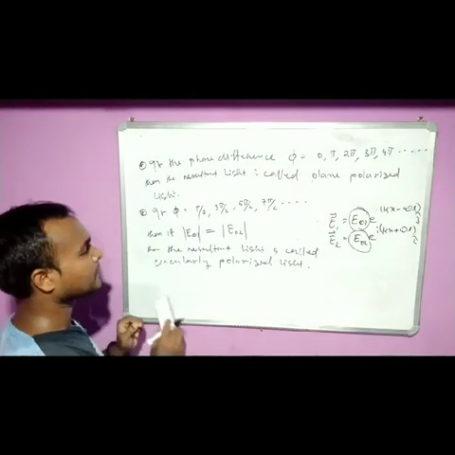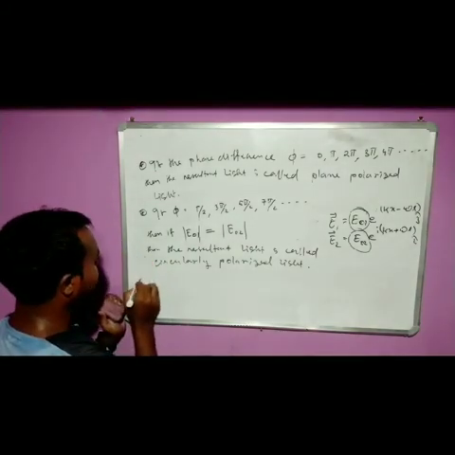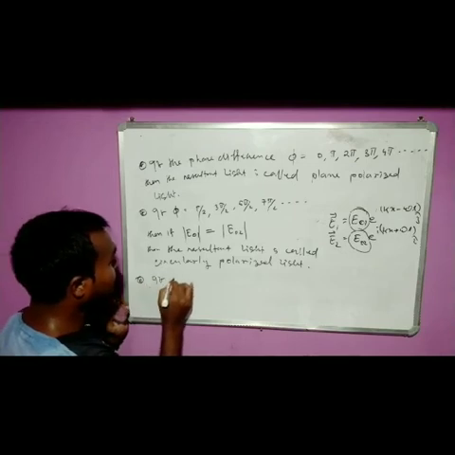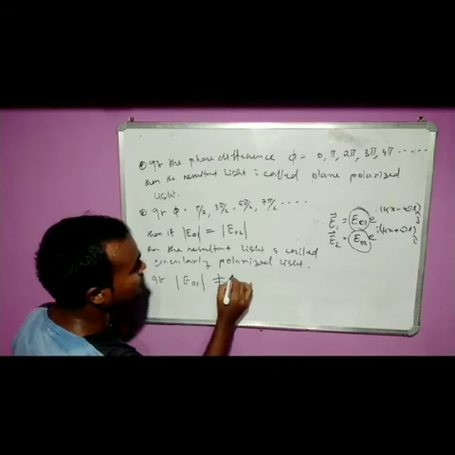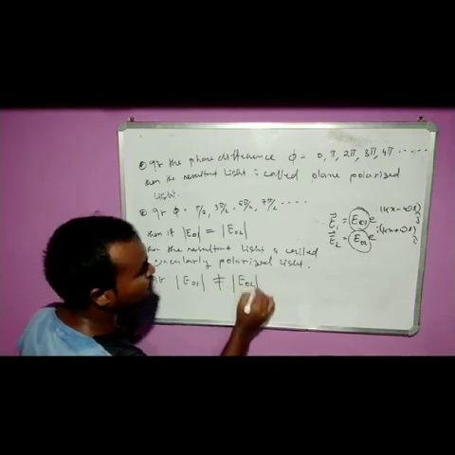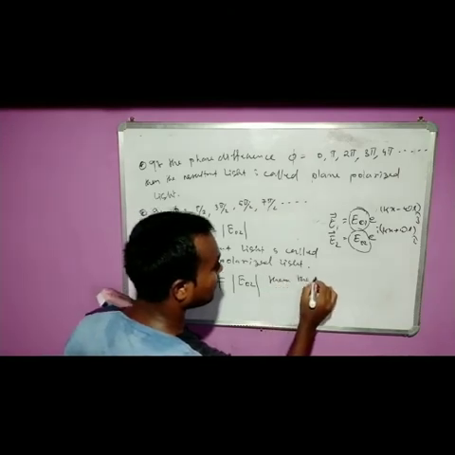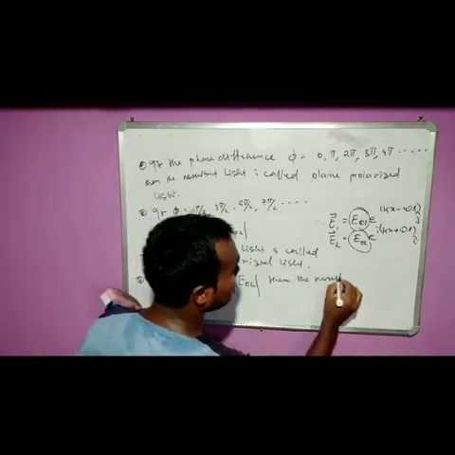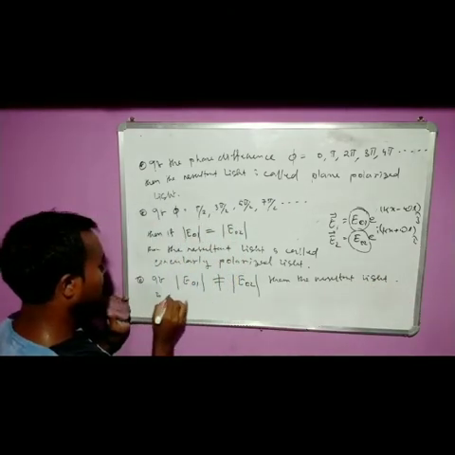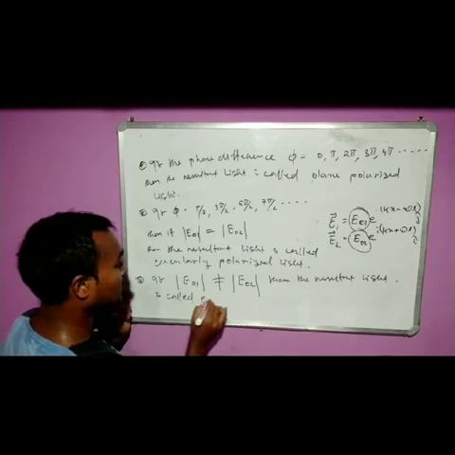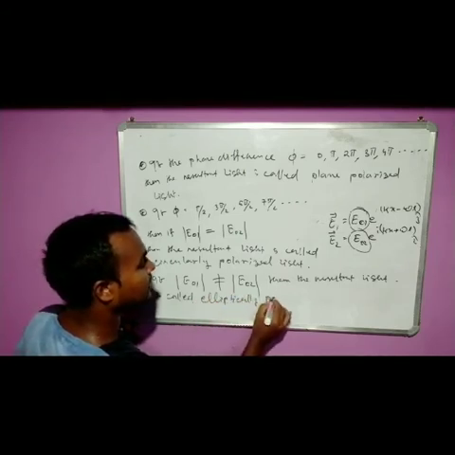Clear? ठीक है? And see the next point, if that E01 is not equal to E02, then the resultant light is called elliptically polarized light.